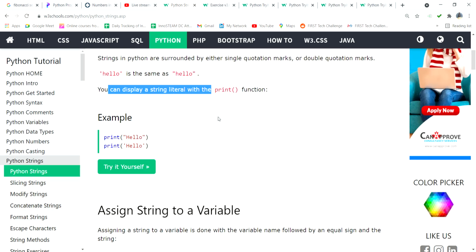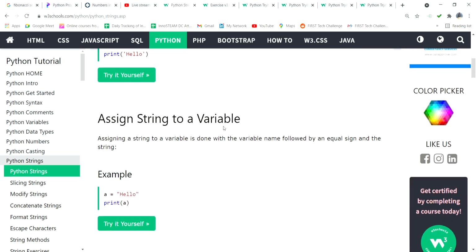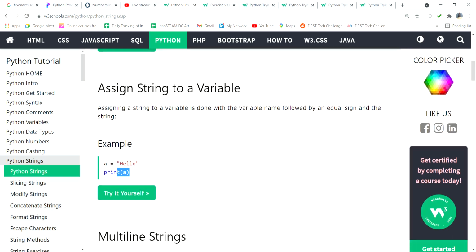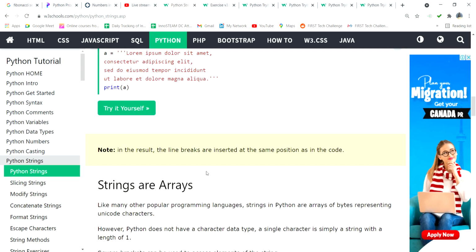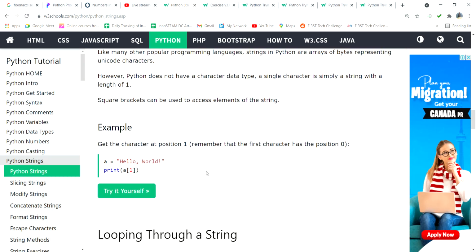So this is called a string. This is assigning a variable to a string, which you already know, and multiline strings you also know. If you put 3 inverted quotes, that is also multiple lines of strings.